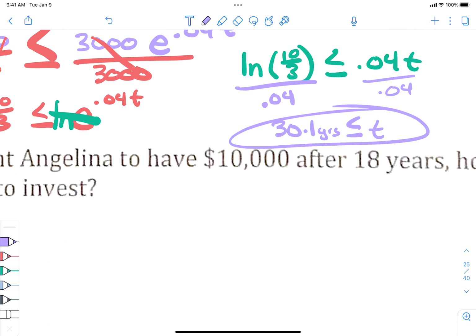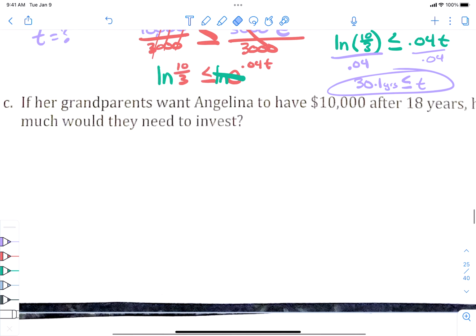So what does that mean? How long does that money got to sit there? 30 years. Like a little bit over 30 years. Okay. But problem, is she going to go to college at 30 years? Probably younger. Probably like 18 years. So that's part C. If her grandparents want Angelina to have that $10,000 after 18 years, they're going to have to invest more than $300 or $3,000 to start with, right?